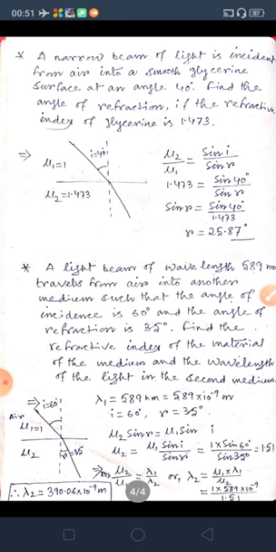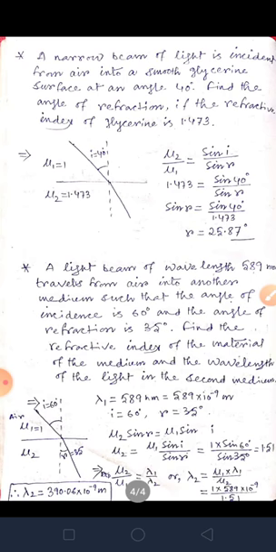Next we will do two numericals. First one: a narrow beam of light is incident from air onto a smooth glycerin surface at an angle of 40 degree. Find the angle of refraction if the refractive index of glycerin is 1.473.